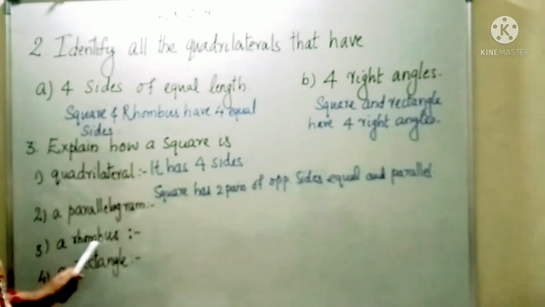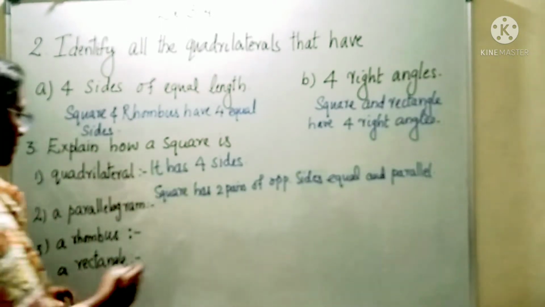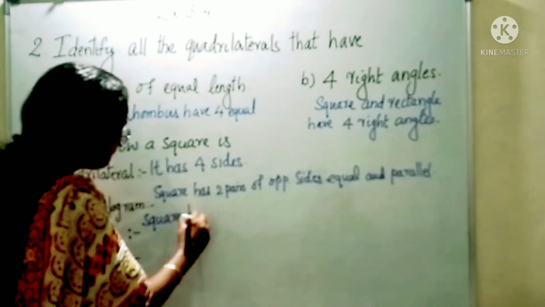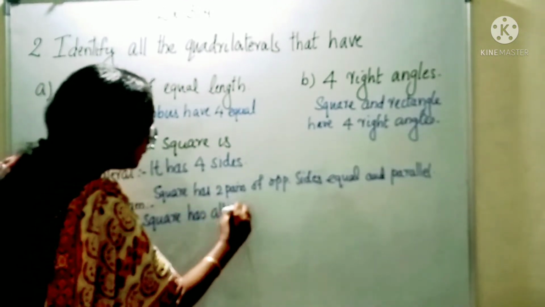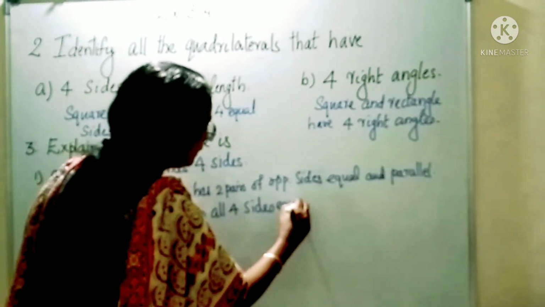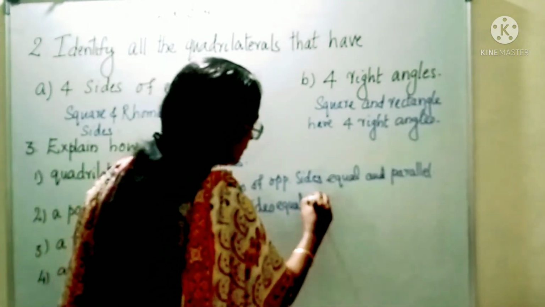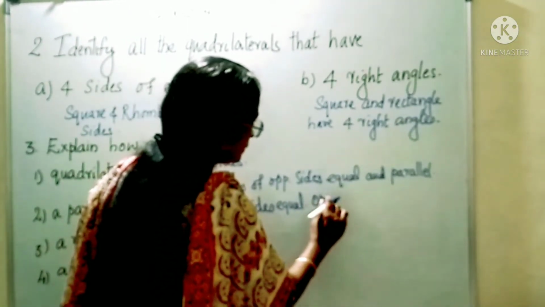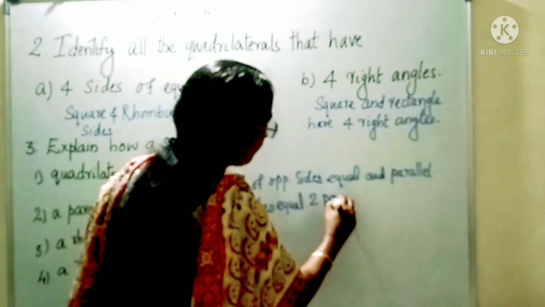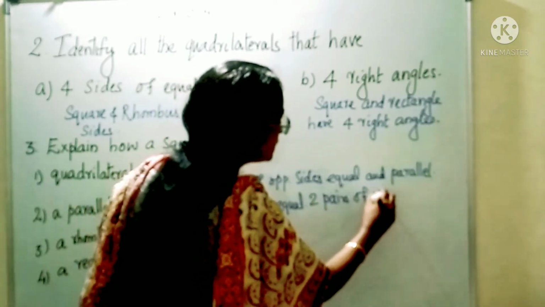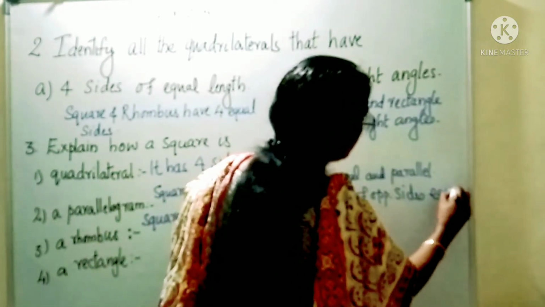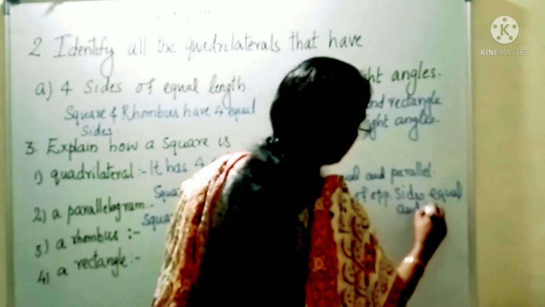Now why is square a rhombus? What is the reason? The square has all 4 sides equal, and two pairs of opposite sides equal and parallel.